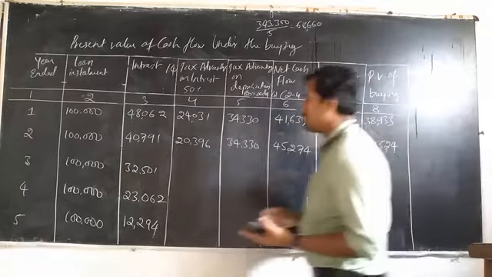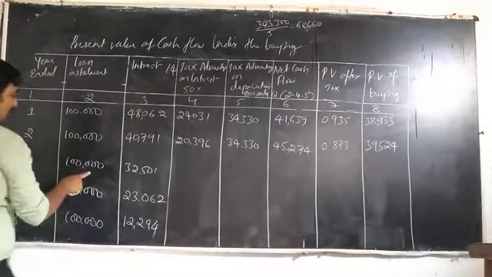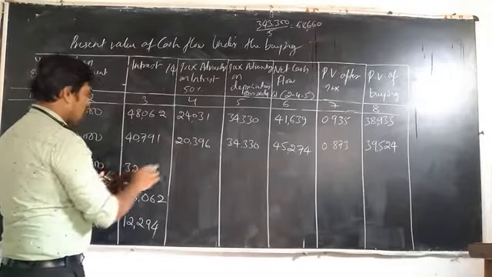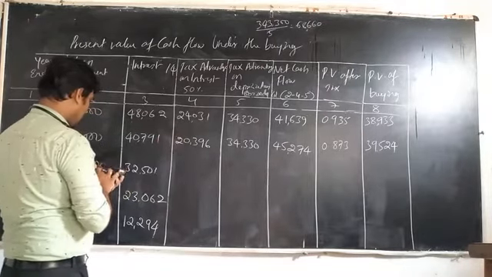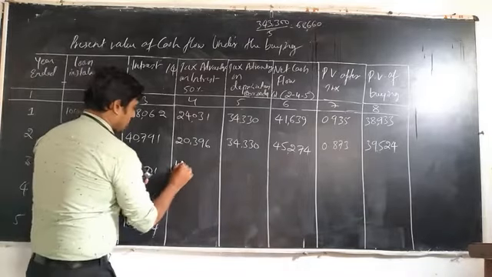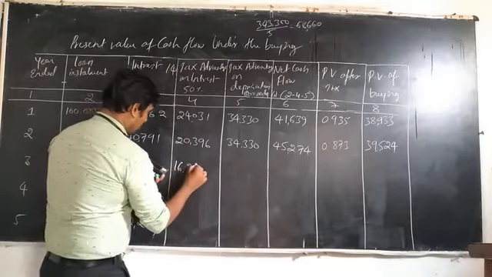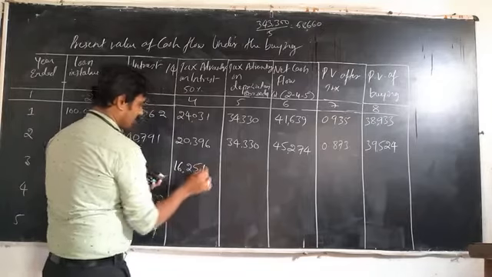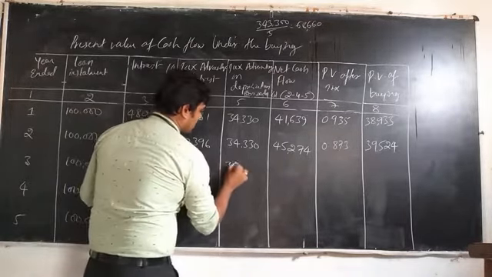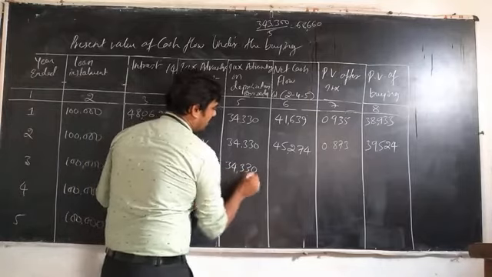39,524. And third year installment amount is 1 lakh, interest amount is 32,501. So tax savings on interest is 32,501 into 50%, which is 16,251. And tax savings on depreciation is 34,330.